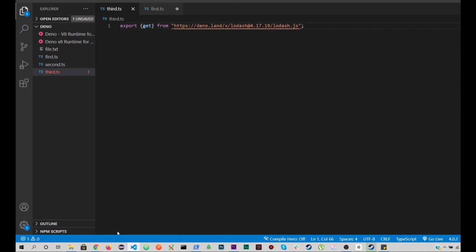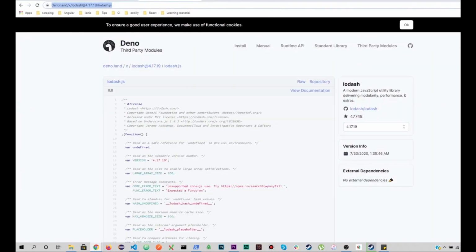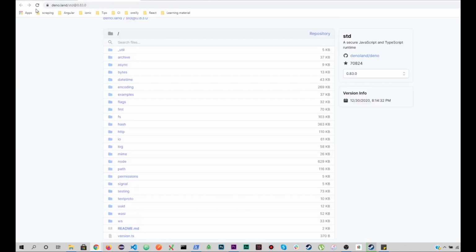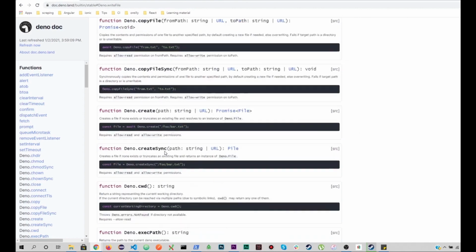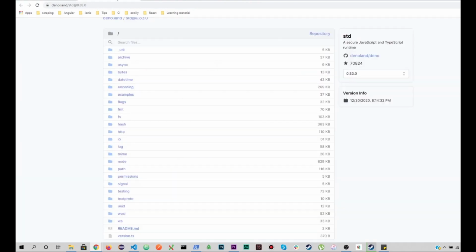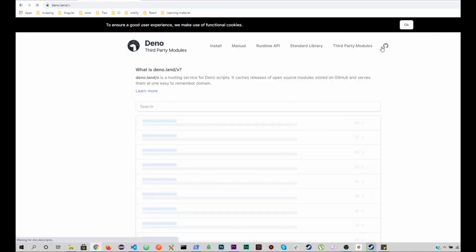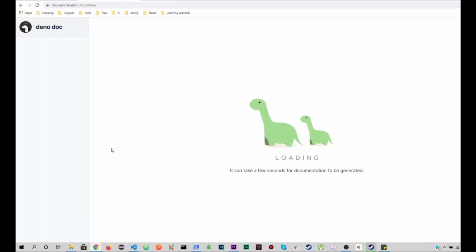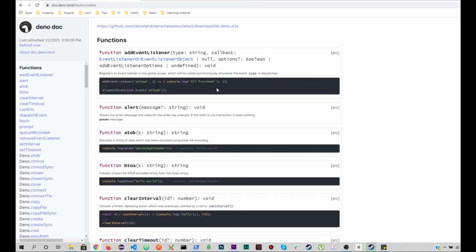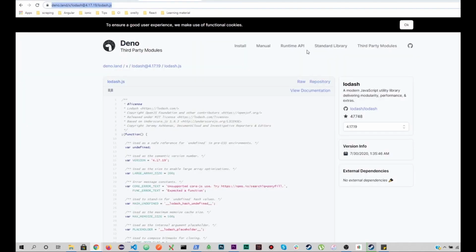So now let's explore some more libraries, and I want to show you some awesome libraries in it, right? So here, if I go to standard library, no, third-party libraries, right? Okay, so here we have a package, something called Drash. Where was that?